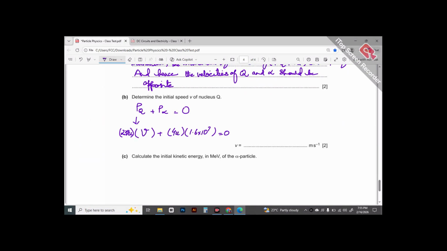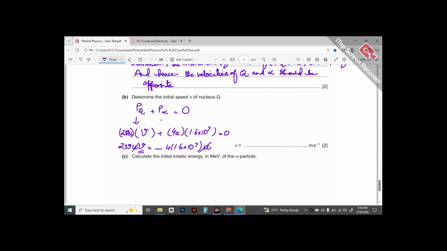Okay. So what we can do is, do not worry about this u here, because this would eventually get cancelled. 4 into 1.6 exponent 7 into u, these get cancelled, and now we are left with only one unknown, जिसकी value you can easily find out by multiplying 4 with 1.6 exponent 7 and then dividing it with 239.